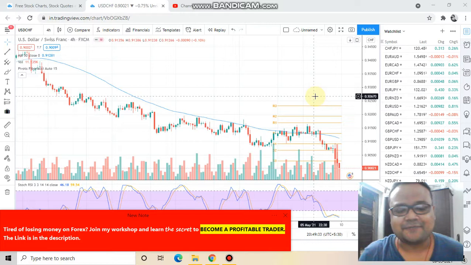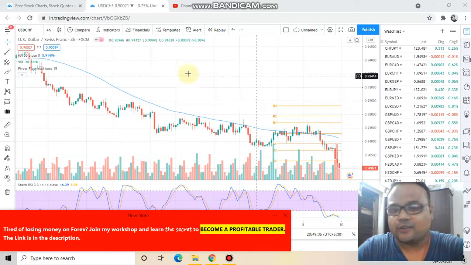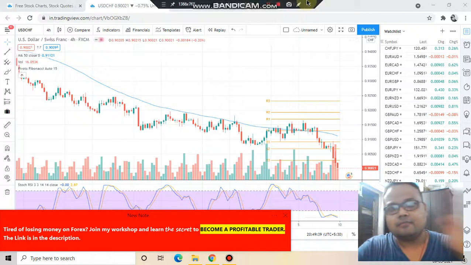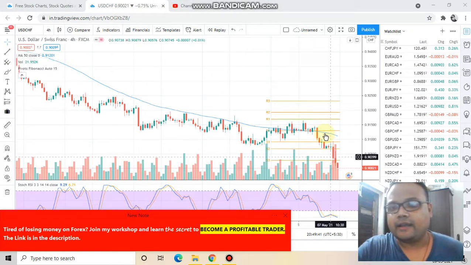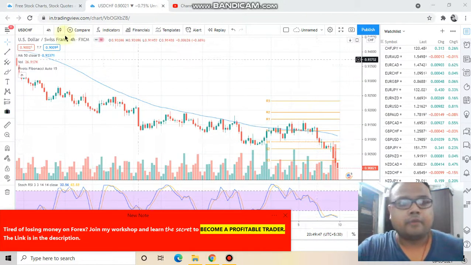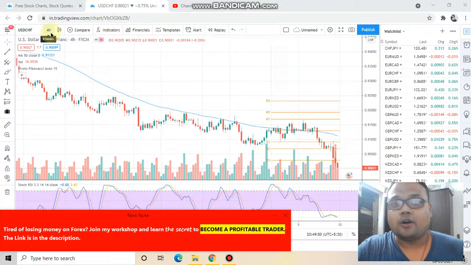So let's get started. This is the chart of US dollar, Swiss franc, and as you can see, the market faced strong selling pressure from above, and as a result the market came down and settled at 0.9002. So what should be the strategy on Monday?